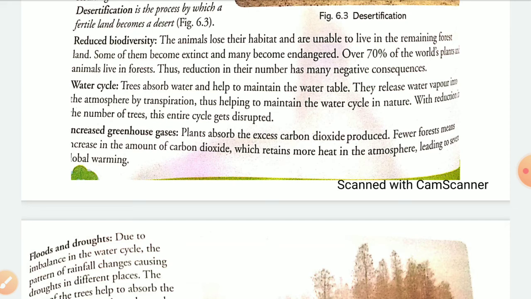This increased amount of carbon dioxide will retain more heat in the atmosphere, and having more of the carbon dioxide layer will lead to global warming. What will happen? The temperature of earth will increase more, and the CO2 percentage will also increase, which will raise the temperature of our earth.